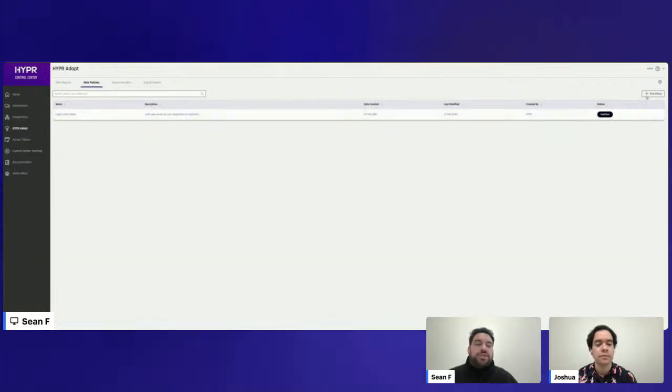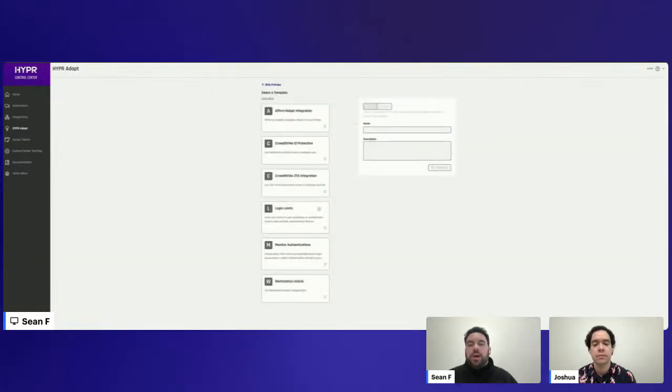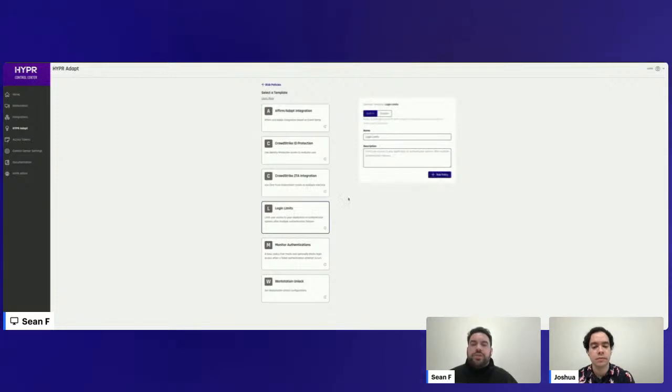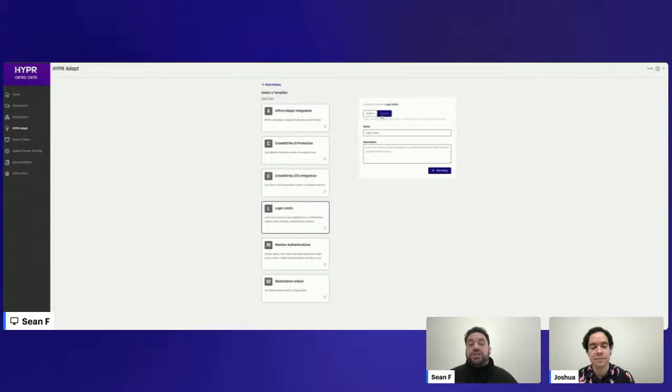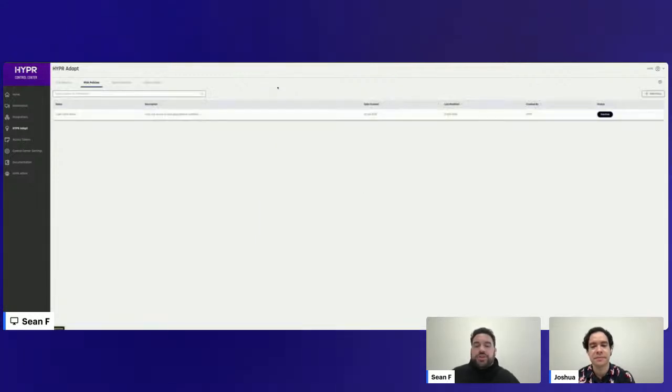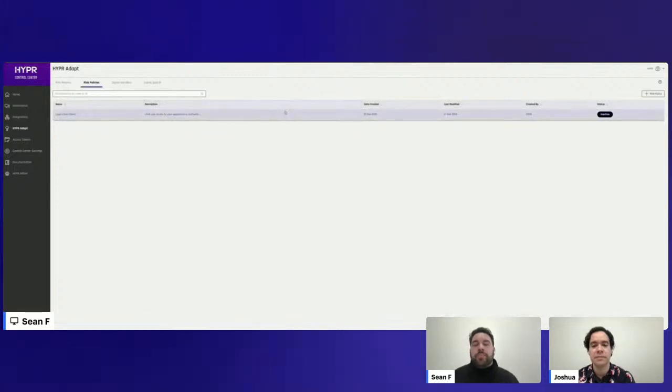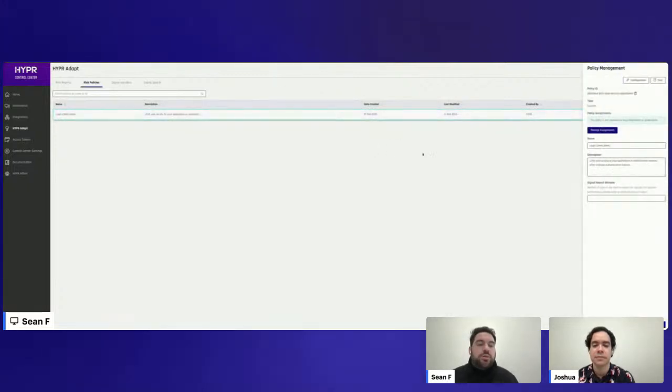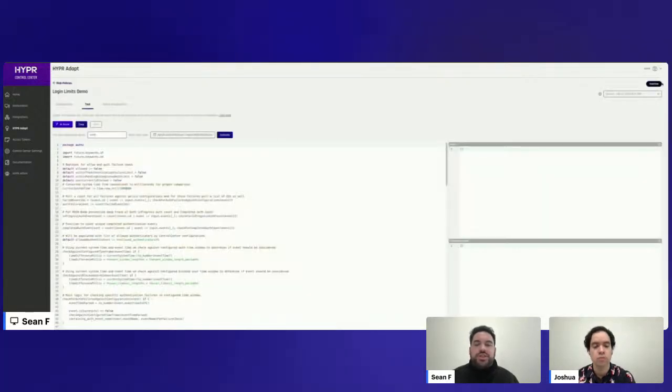I currently don't have this assigned to an application. Just showing creating a policy in the flow of this right here. We have built-in, which is the code that we provide, or you could choose custom as well and make adjustments to the code that we provide. But with the policy already created, we're just going to go back. And clicking into this window, everything related to the policy itself is here. And then we have the test window here. So we click into here.